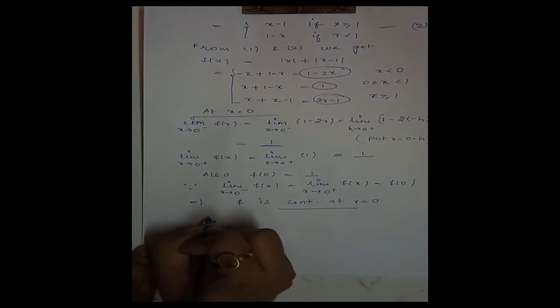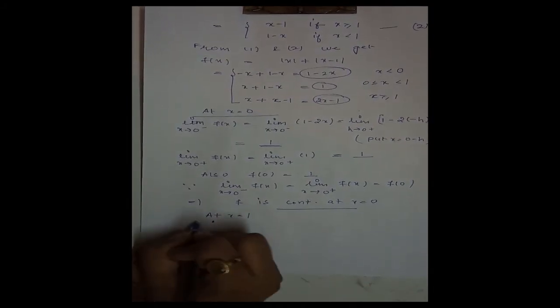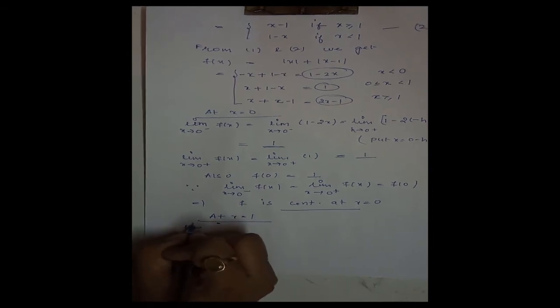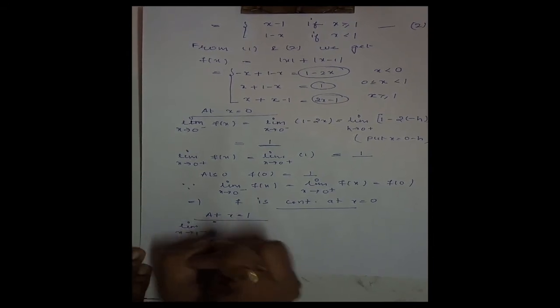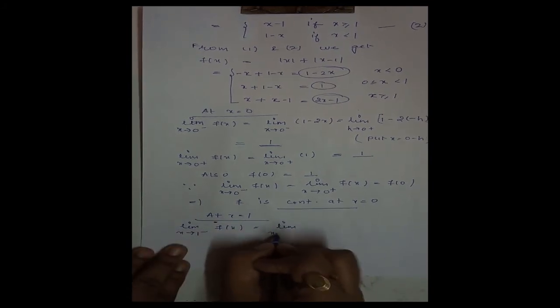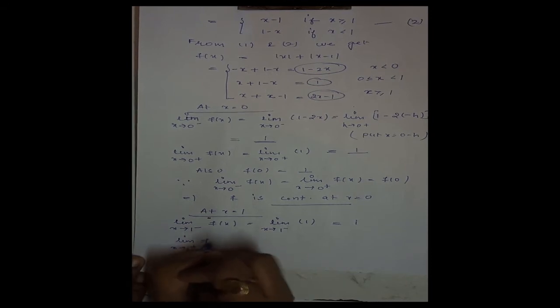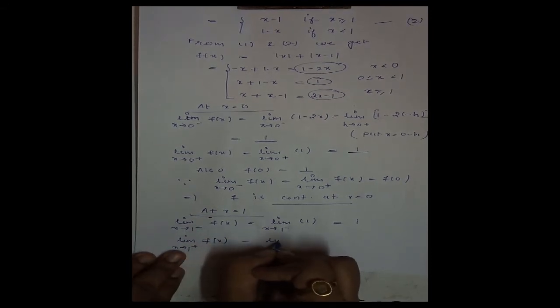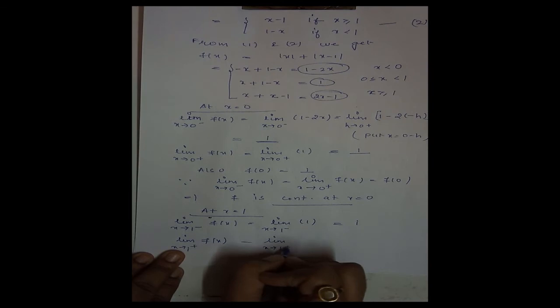Now we check at the point x is equal to 1. Limit x tending to 1 minus f of x is equal to limit x tending to 1 minus of 1. This is 1. And limit x tending to 1 plus f of x is equal to limit x tending to 1 plus, where the function is defined as 2x minus 1.